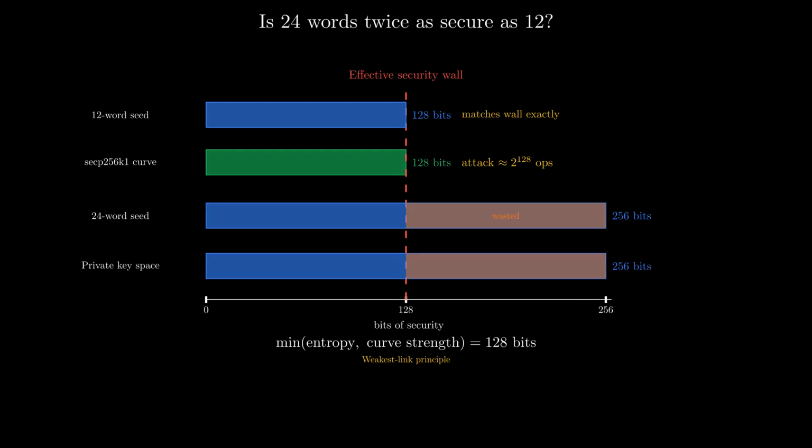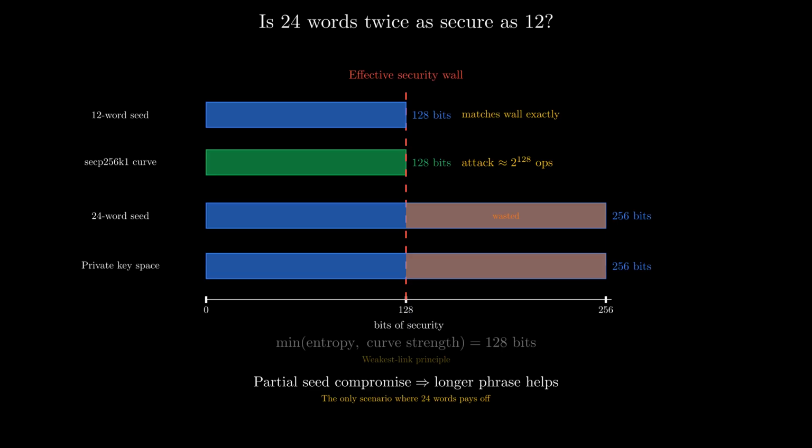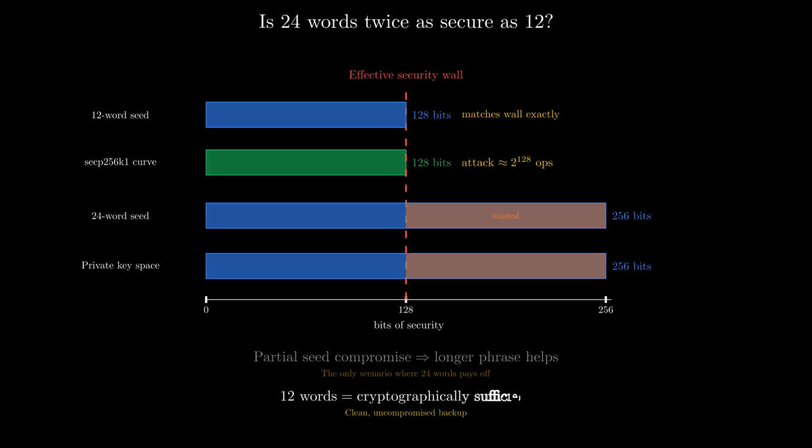Extra entropy only pays off in partial compromise scenarios. If someone photographs half your seed, a longer phrase buys you breathing room. But for a clean, uncompromised backup, 12 words is cryptographically sufficient.